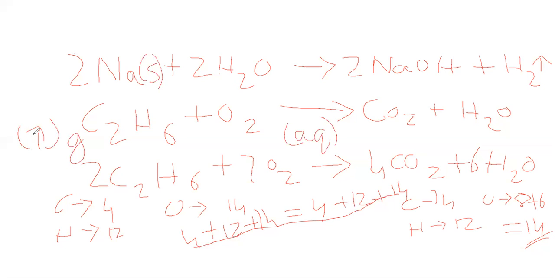If it is in liquid form without dissolving in any solvent, then you will write L, liquid. If it is formation of precipitate, you will write the down arrow mark. If it is evolution of gas, you will write the up arrow mark.